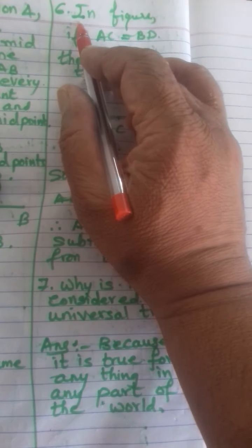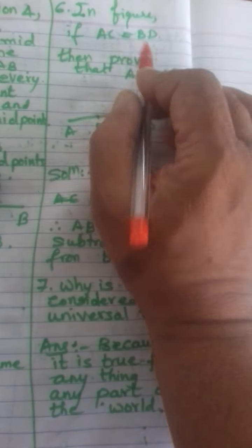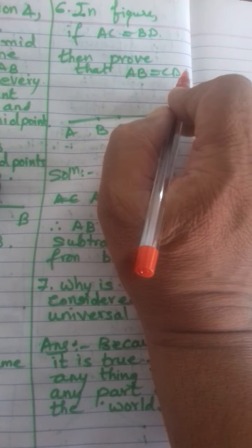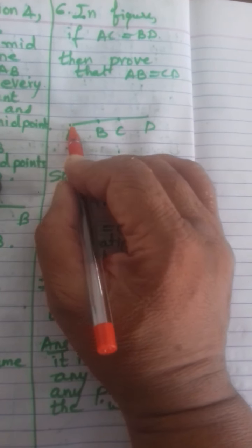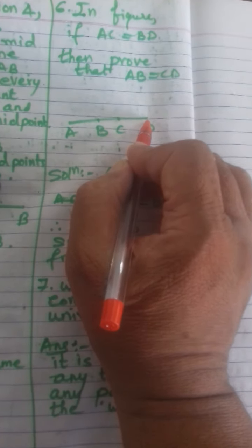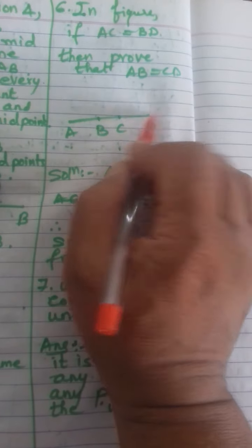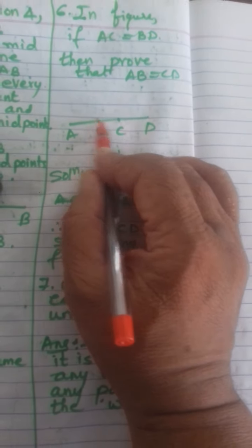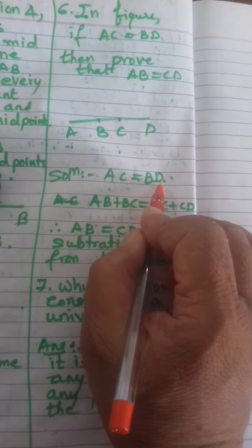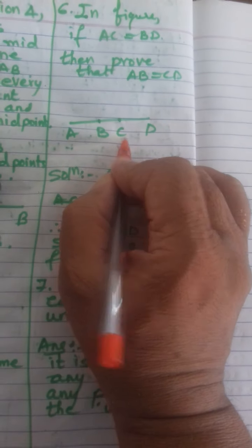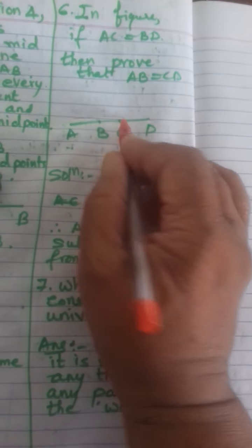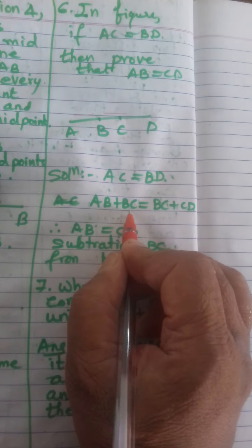Let us see question number 6. In the figure, if AC is equal to BD, then prove that AB is equal to CD. See, they are given this line AD, then B and C lie between A and D. They are given AC is equal to BD. So AC is equal to BD. How can you write AC? AC you can write as AB plus BC. That's what I have written.